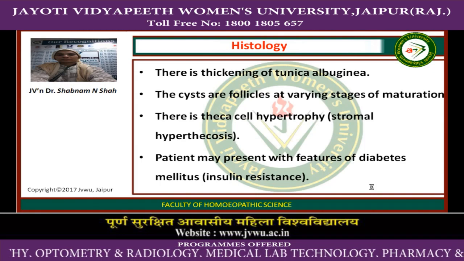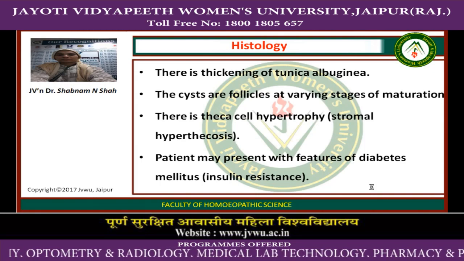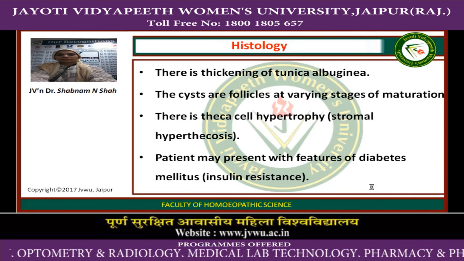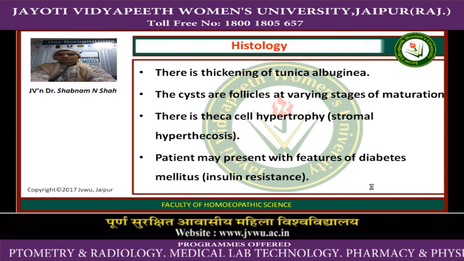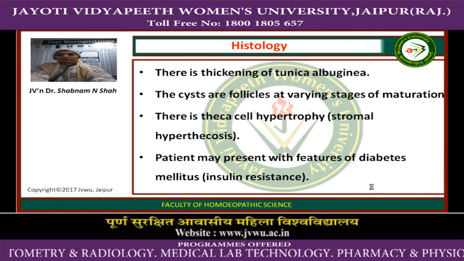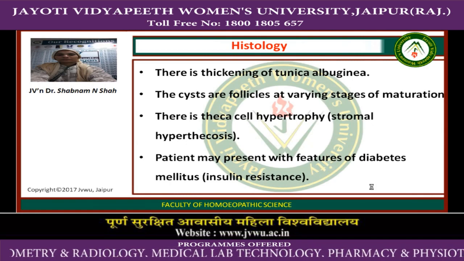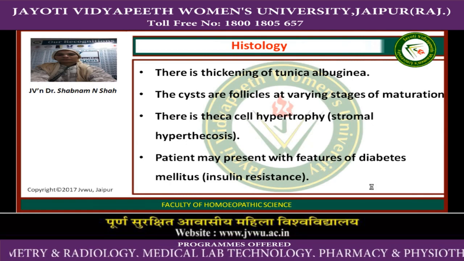Histology: there is thickening of tunica albuginea. The cysts are follicles at varying stages of maturation. There is theca cell hypertrophy and stromal hyperthecosis. Patient may present with features of diabetes mellitus, that is insulin resistance diabetes.